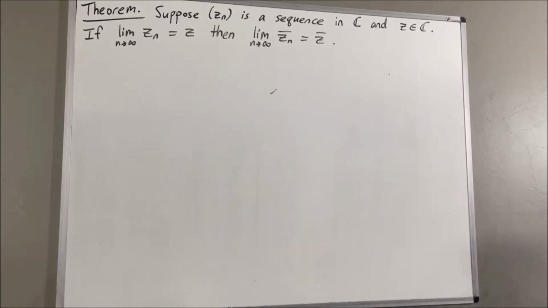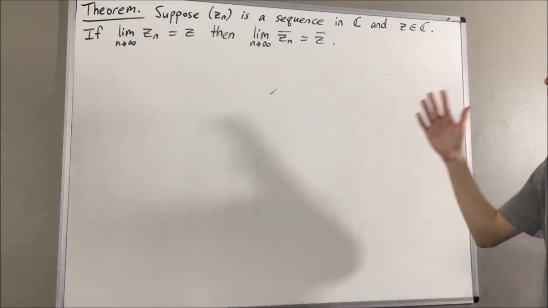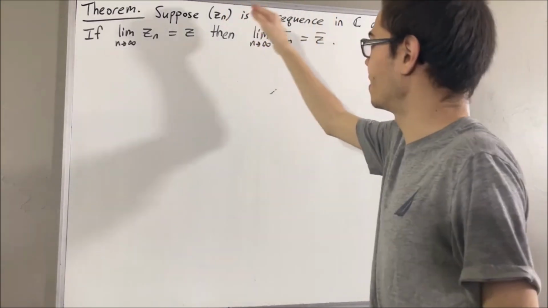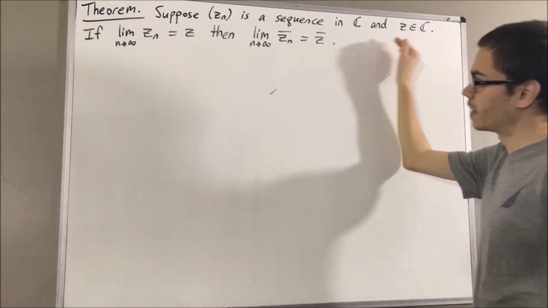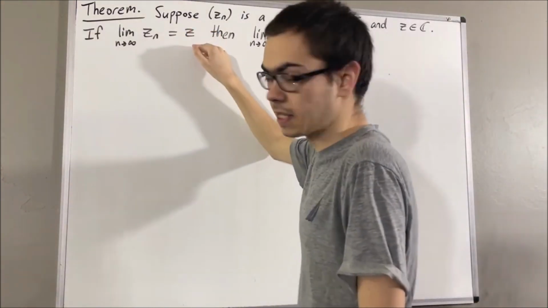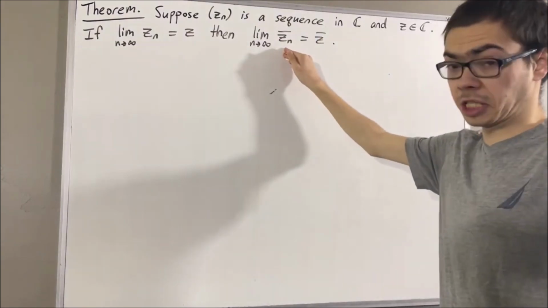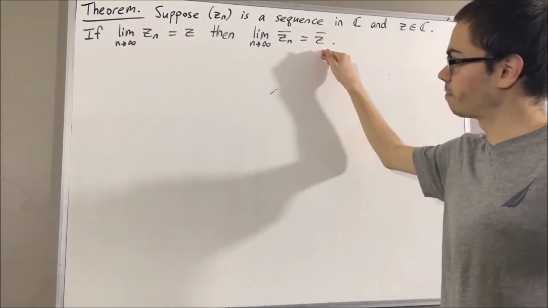Hello! In this video, we are going to prove the following theorem. Suppose Zn is a sequence of complex numbers, and suppose Z is a complex number. If Zn converges to Z, then the sequence of conjugates converges to the conjugate of Z.